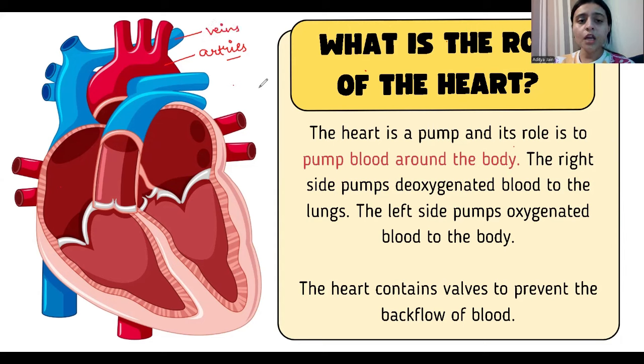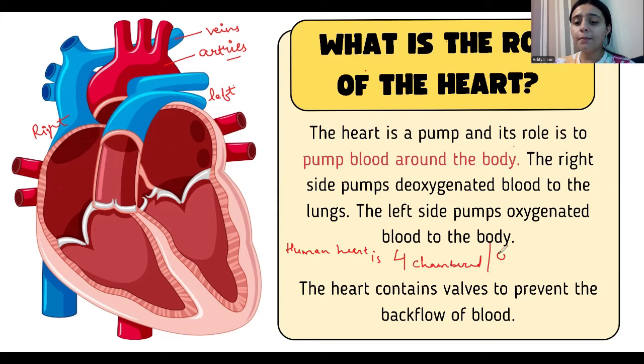This side is your right hand side of the heart and this side is your left hand side. For our ease, we are going to learn the structure of the heart in different chambers. Always remember that the human heart is a four-chambered organ.